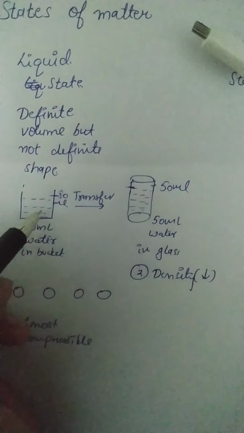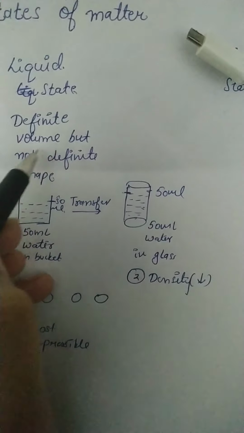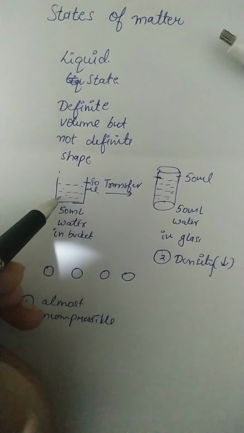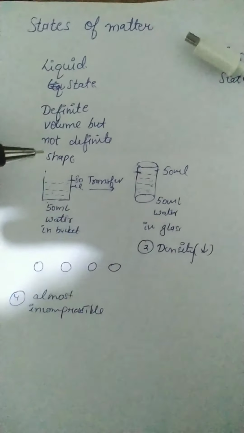The volume of the water will remain the same, 50 ml, but they do not have definite shape, because first the water acquired the shape of the bucket and then it acquired the shape of the glass.